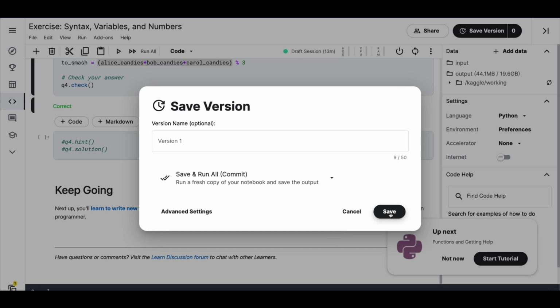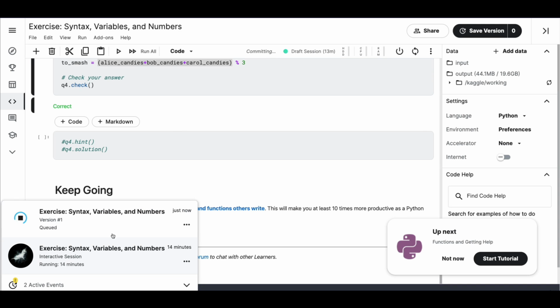In this case, I'll just save and run all, so it doesn't make a lot of difference. So you can see that we have taken 14 minutes to complete this, and this is just running. Once it finishes running, you would actually see a different URL where you can see this notebook.